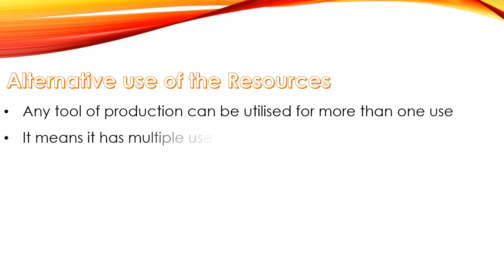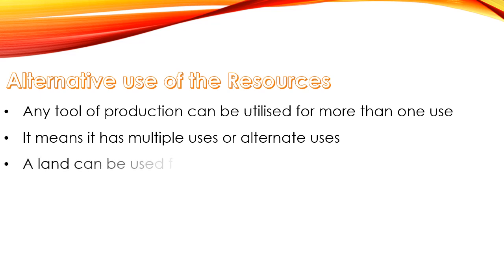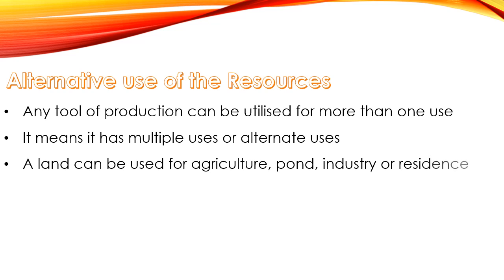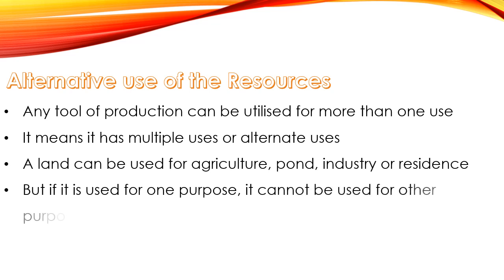It means it has multiple uses or alternative uses. Let us take an example: a land can be used for agriculture, pond, industry or residence. But if it is used for one purpose, say agriculture, we can't create a pond, we can't create an industry, or we can't build a home on it. So if a resource is used for one purpose, it cannot be used for other purposes.